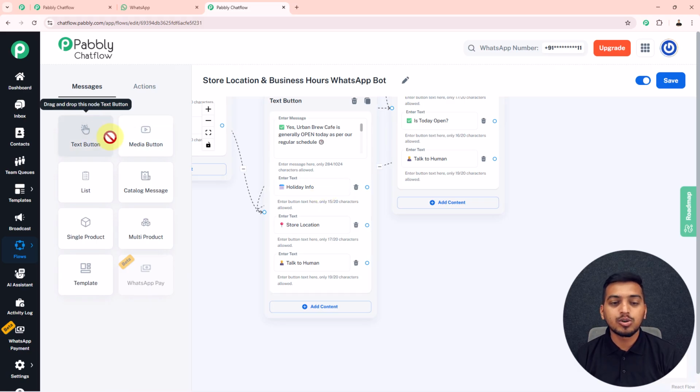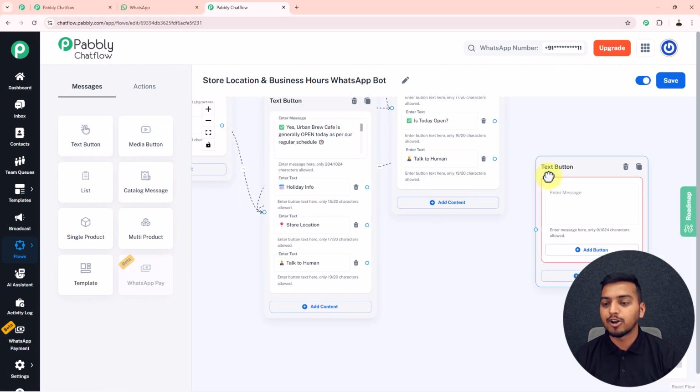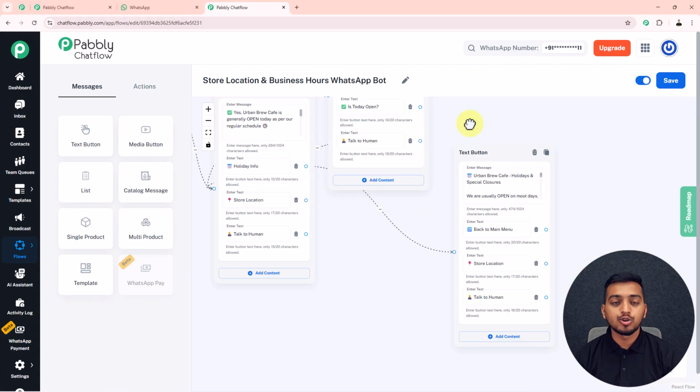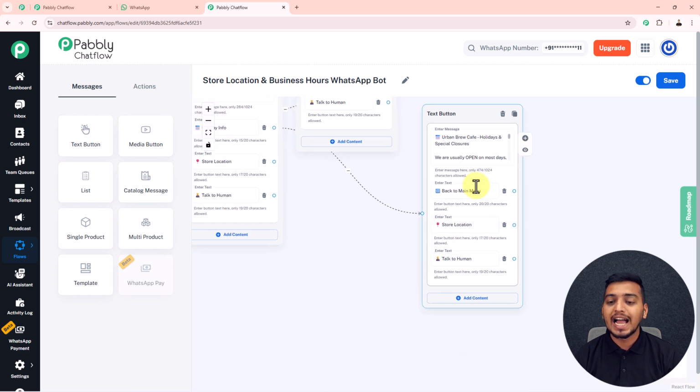So for this also, I will just drag in a text button and I will drop it in here. Now inside this message box, I will enter a message for my customer, but before that I will just drag a thread from here and connect it with this button. So here I have also framed this button holiday info, and inside this button also I have added these three different buttons for my customer to select from.